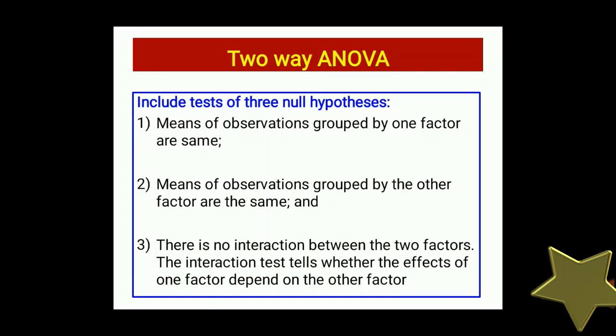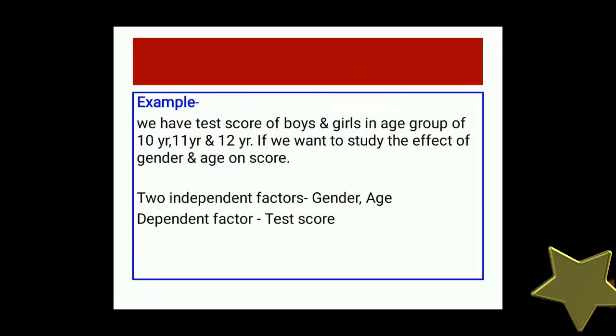The interaction test tells whether the effects of one factor depend on the other factor or not. That is, the two factors are totally independent from each other and they have no interaction between each other. Example.